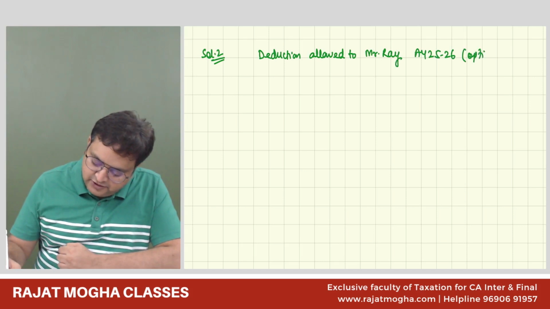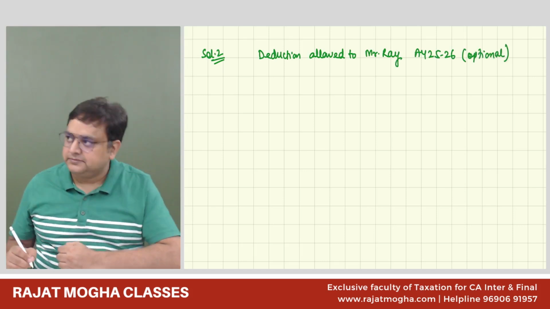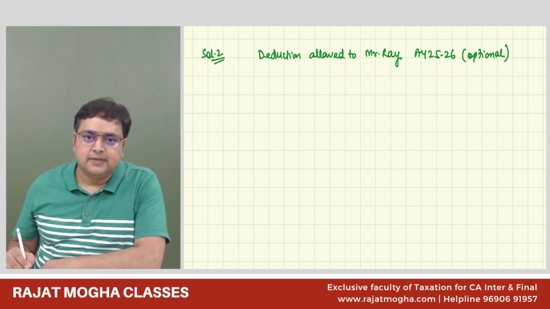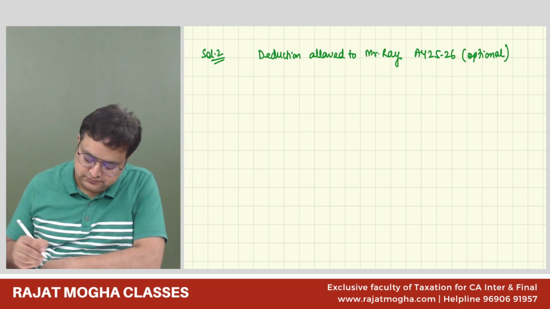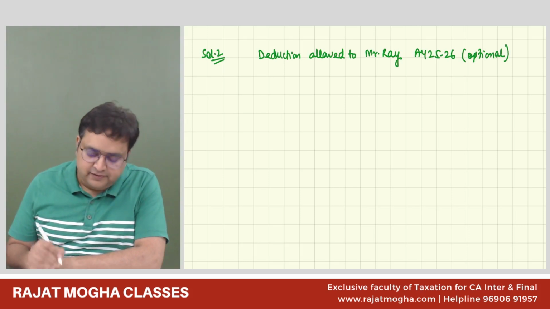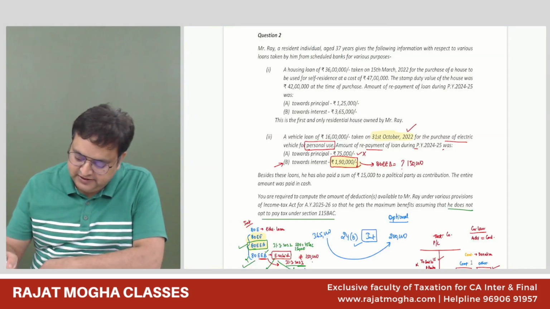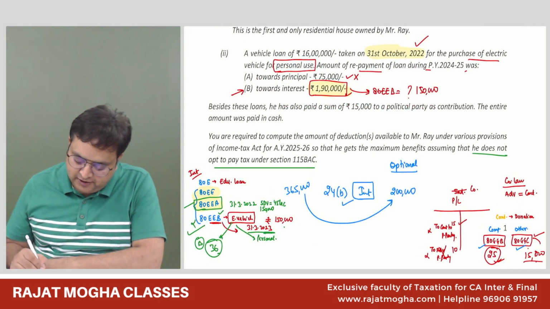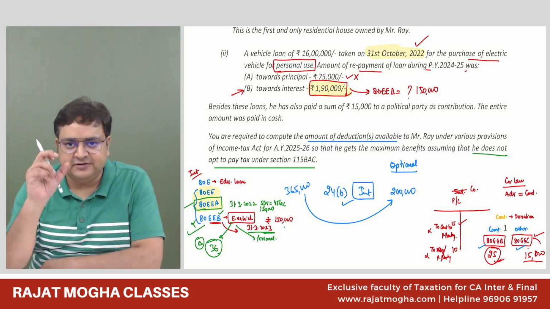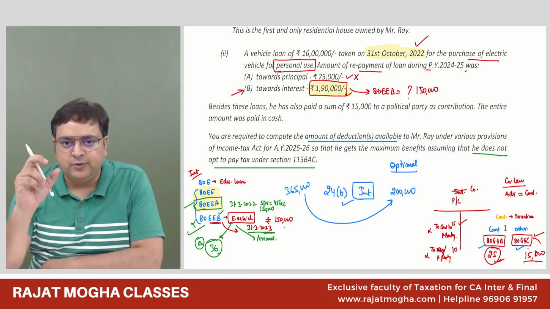And this guy is following the optional regime. So first, they are just asking us, you are required to compute the amount of deductions available. So we don't have to compute any income. We have to just tell them what the deductions available are.